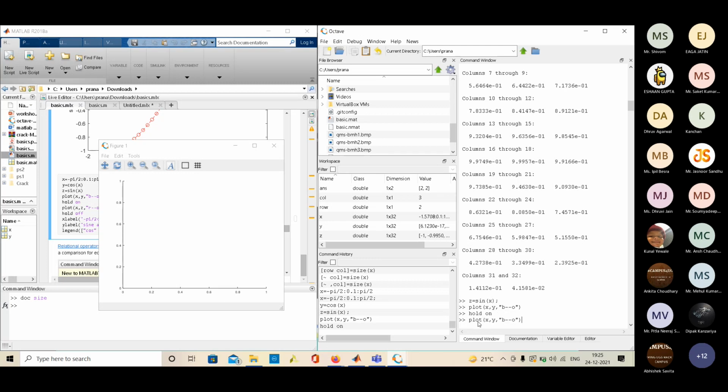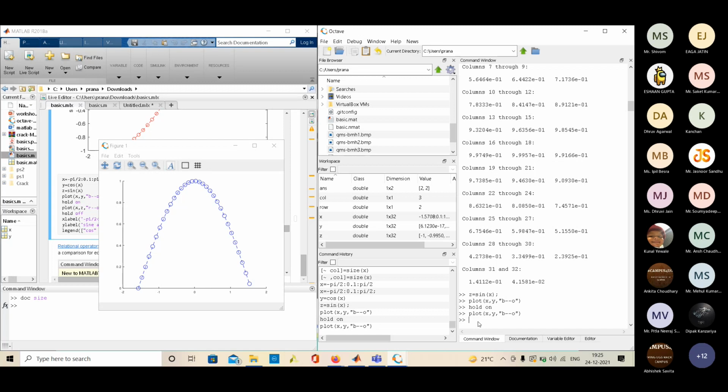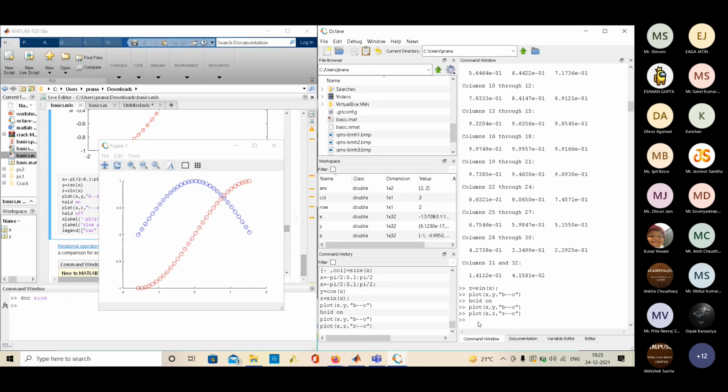Let me write plot x y, then I write plot x z, color let's say r, marker is o only, dashed line with o. So we get both the plots in the same plot. We can see that the value of sine varies from -1 to +1, and the value of cos goes from 0 to 0 only.